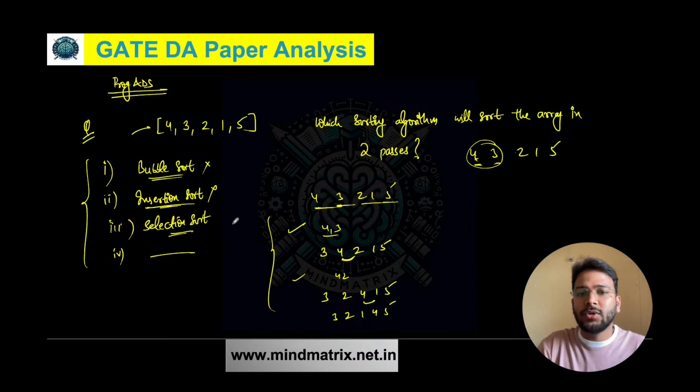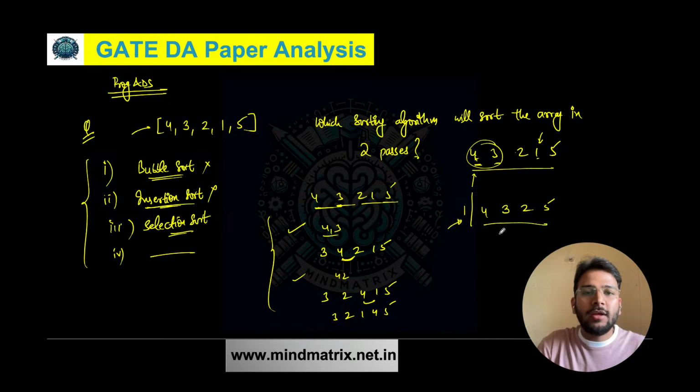What about selection sort? So in case of selection sort, what do we do? Basically we find the minimum element in the whole array, and we swap that with the first element. So if you see, the minimum element we have is 1. So we are going to swap 1 with 4. So we are going to get 1, 4, 3, 2, 5. Right? Then this first element is sorted now.